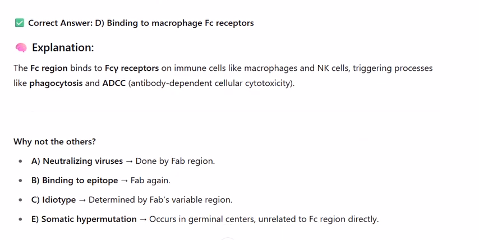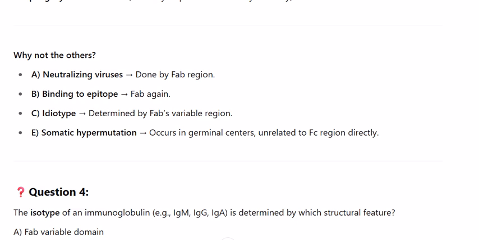Why not the others? A. Neutralizing viruses, done by Fab region. B. Binding to epitope, Fab again. C. Idiotype, determined by Fab's variable region. E. Somatic hypermutation, occurs in germinal centers, unrelated to Fc region directly.